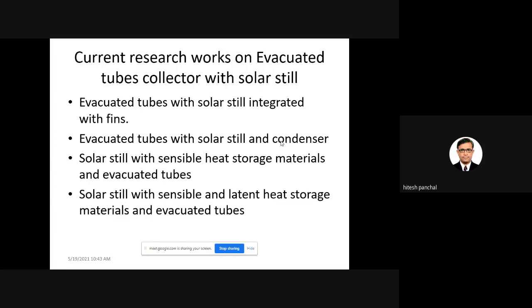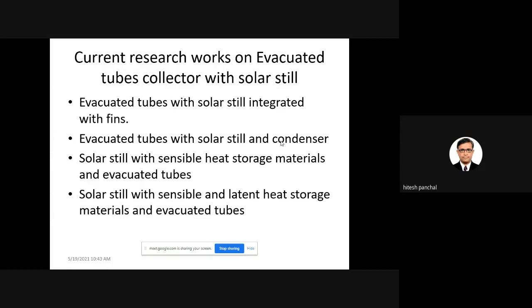In my first lecture, I have already told you the purpose of the condenser. There are two portions: first is the hot water temperature, and second is the inner glass cover temperature. The inner glass cover temperature can be reduced by many techniques. Among them, the condenser is a basic technique that can reduce the inner glass cover temperature.